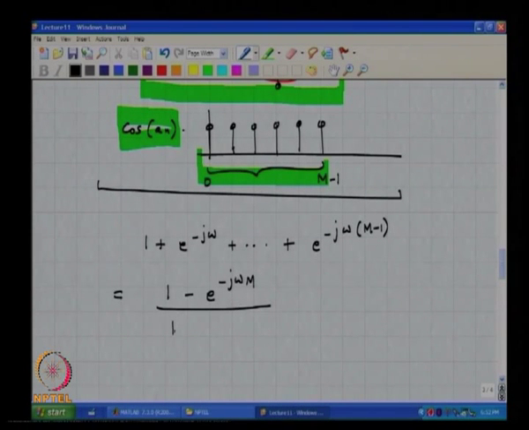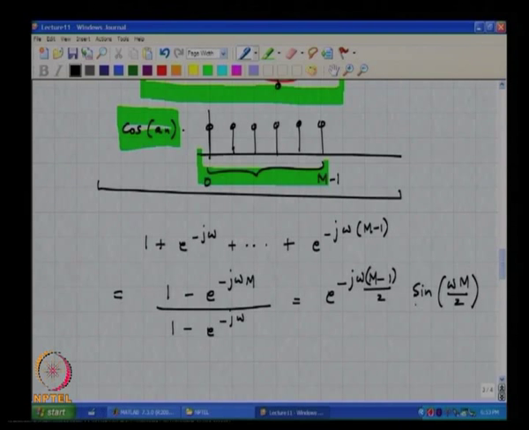divided by 1 minus e to the minus j omega, which is nothing but e to the minus j omega times M minus 1 by 2, times sin of omega M by 2 divided by sin of omega by 2.